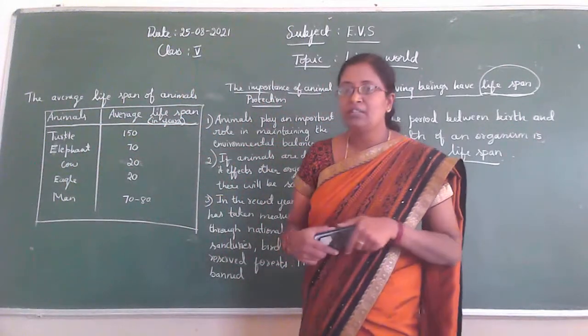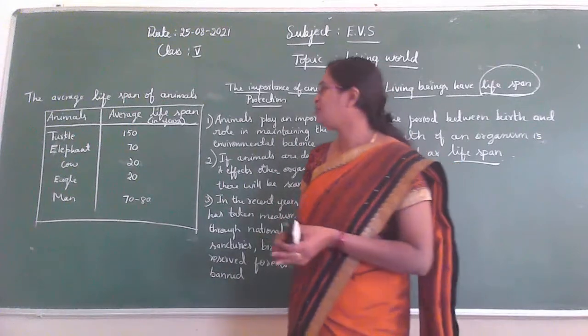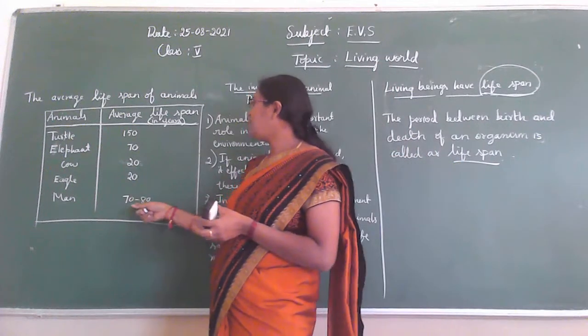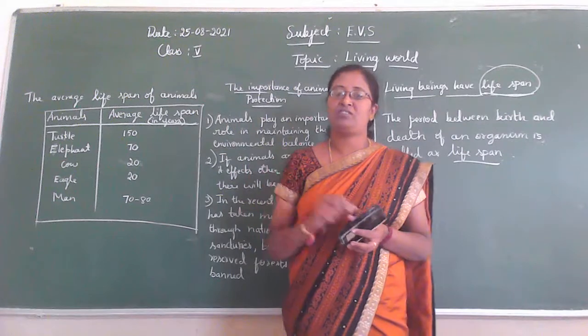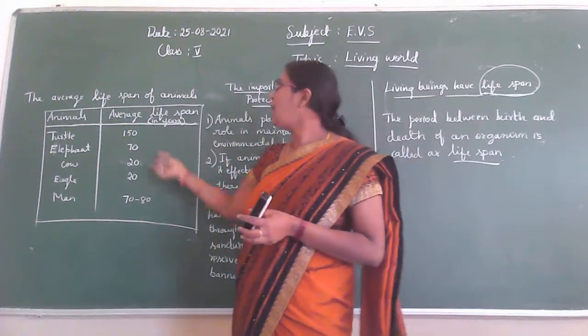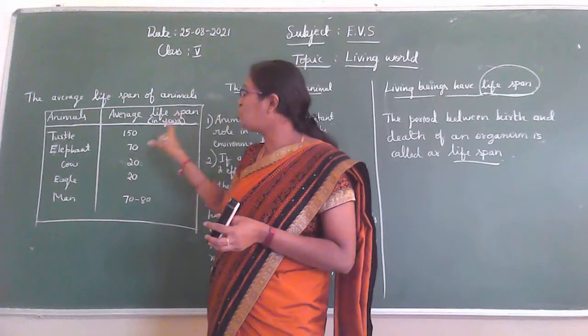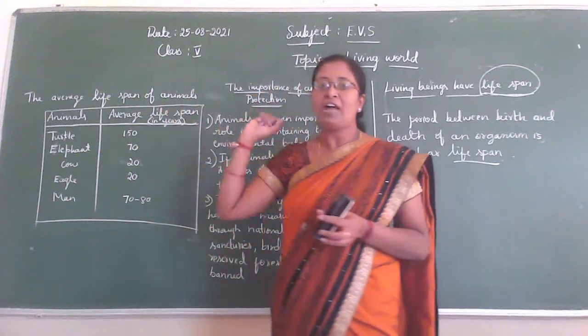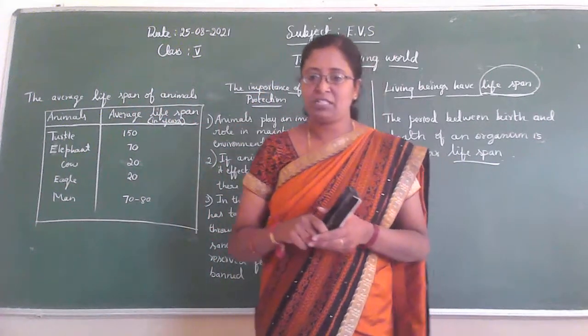What about the human being? What about the man? Man lives 70 to 80 years. So this is called an average. This is the table that shows the average lifespan of different animals.